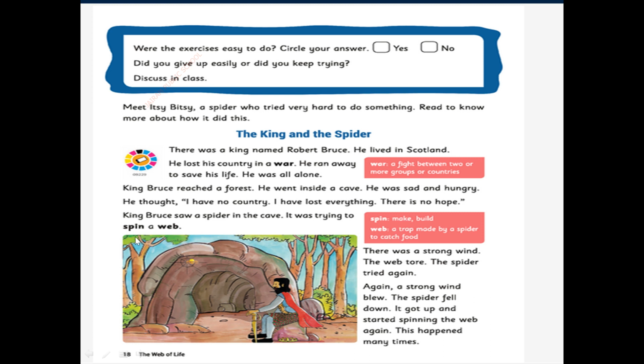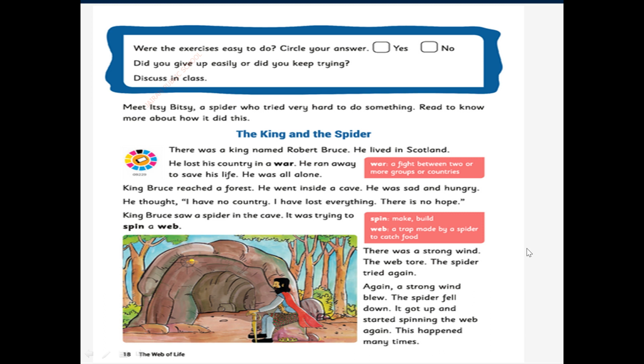What is meant by spin? What is meant by web? Let us see. See the rose color box given there. Spin means make or build. Web means a trap made by a spider to catch food. So here it was trying to spin a web. Let us see what is happening there.